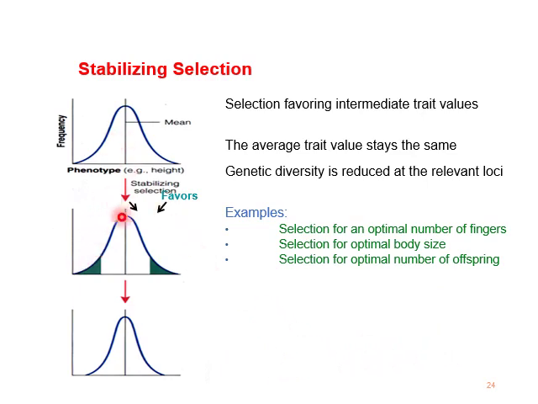In this graph you can see that at both extremes of the phenotype, the intermediate phenotypes are favored, and the curve shows that the phenotypes after selection are intermediate.